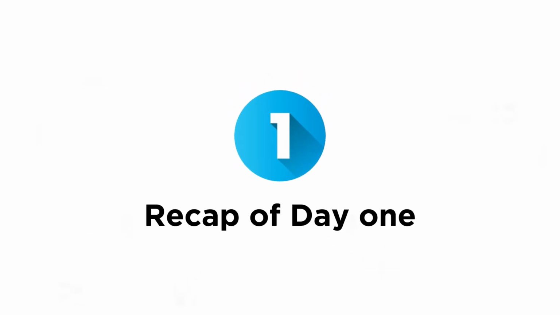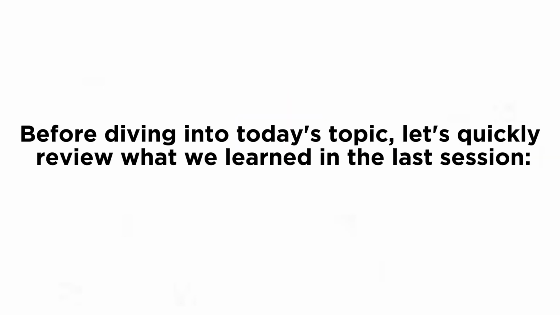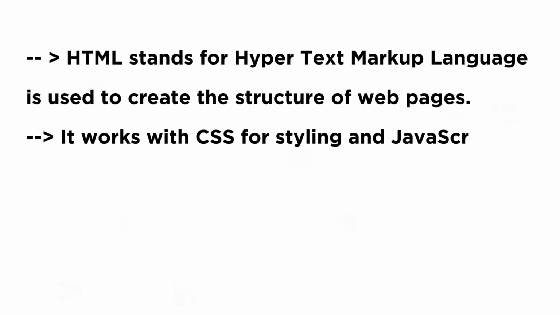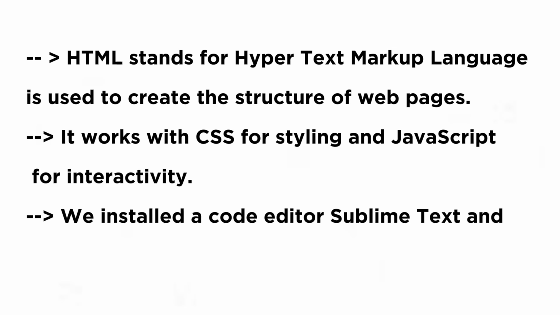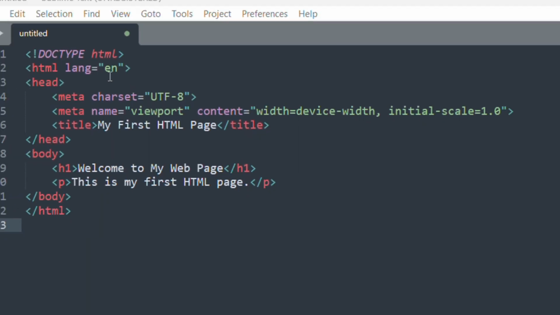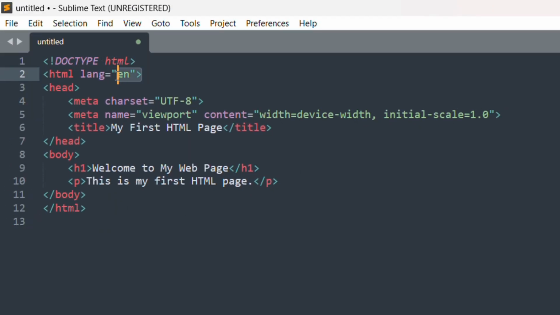Coming to first point, recap of day 1. Before diving into today's topic, let's quickly review what we learned in the last session. HTML stands for Hypertext Markup Language, and is used to create the structure of web pages. It works with CSS for styling and JavaScript for interactivity. We installed a code editor, Sublime Text, and created our first HTML file. Now, let's build on that foundation and learn how an HTML document is structured.